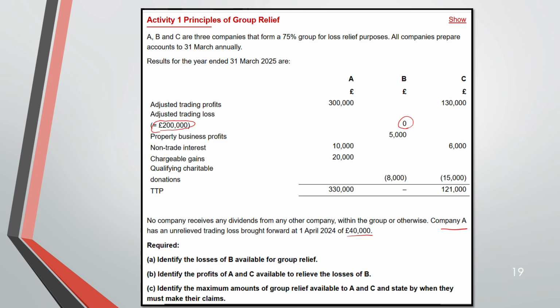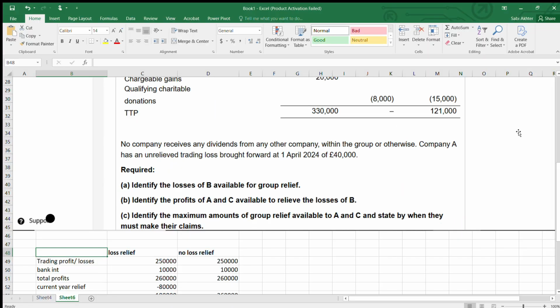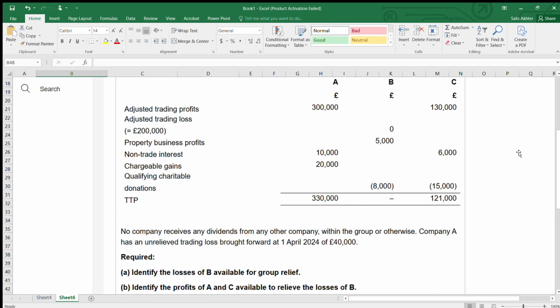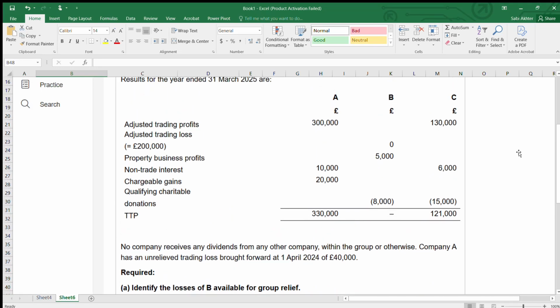So let us solve activity 1. So let us do part A. Identify the losses of B available for group relief. So the losses of B is 200,000. Okay. If you see B, there is also one more thing. If you see the property business profit is 5,000 for B and QCD is 8,000.